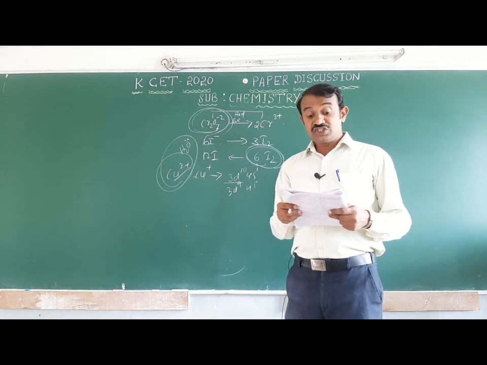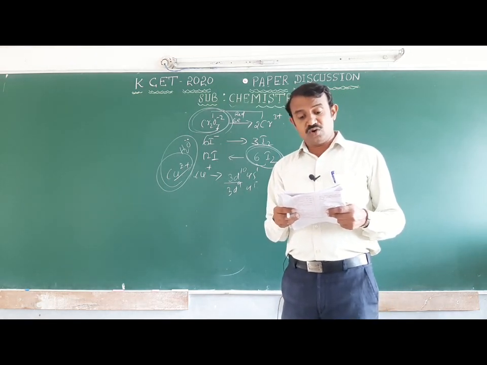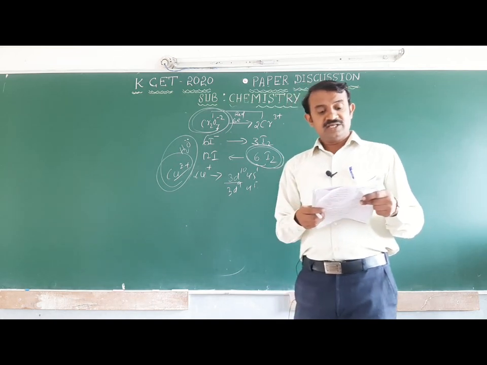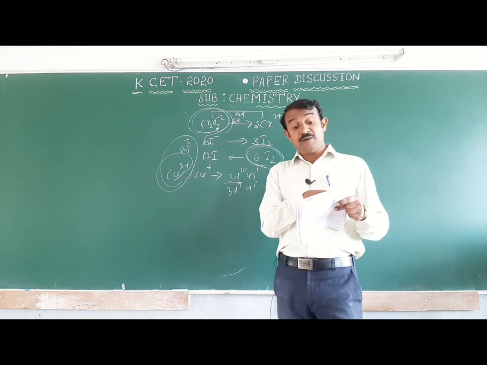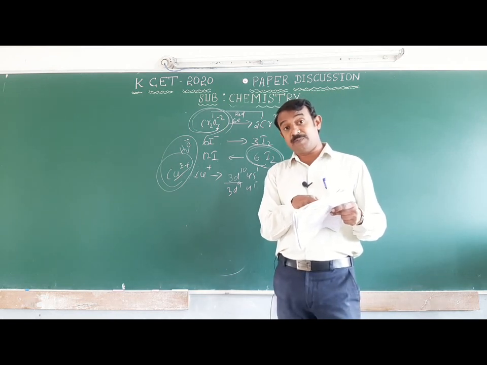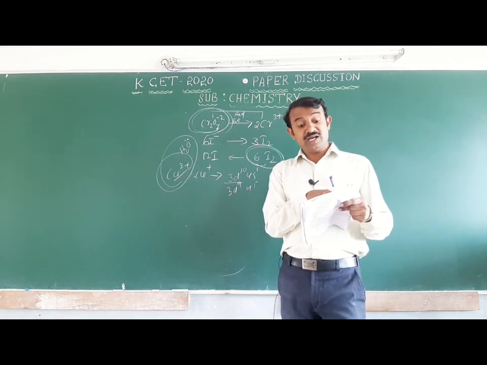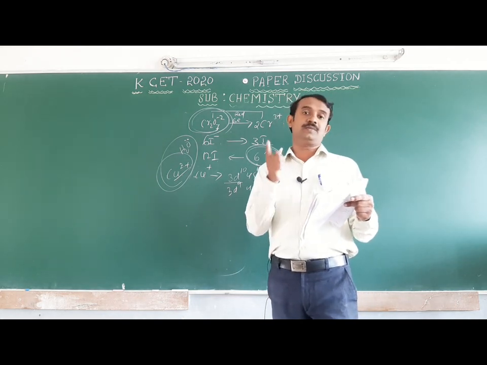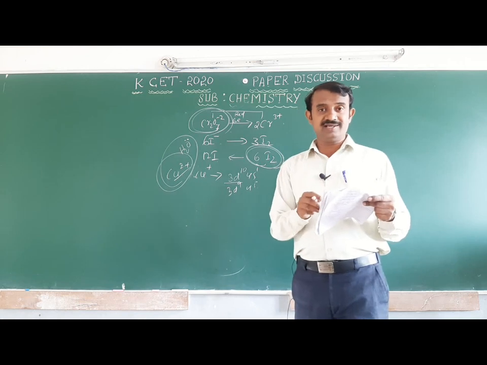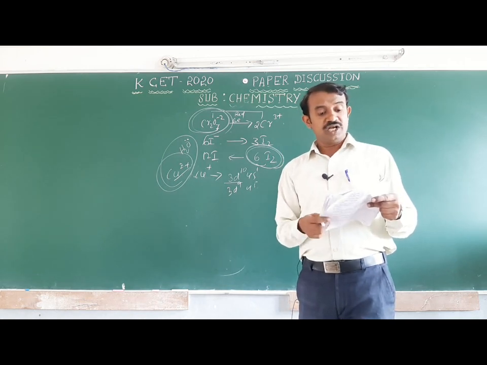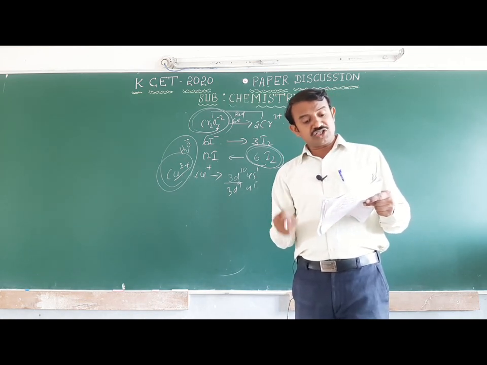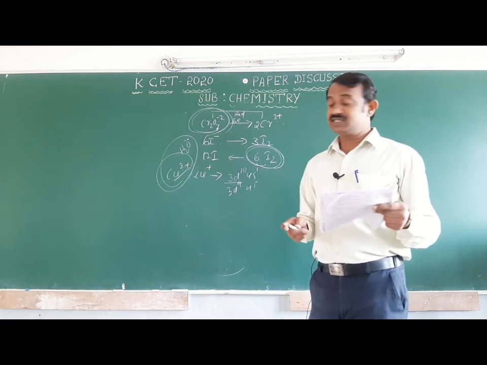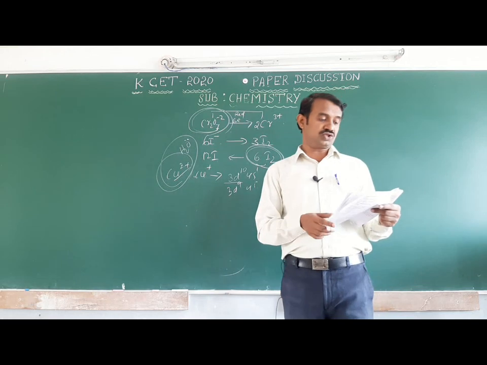Second one, Cu2Cl2 is more stable than CuCl2. Next one, CuCl2 means copper + is more stable than copper 2+, they have given. Next one, copper 2+ is more stable than copper +. Option third is the correct answer. Option 4, the stability of cuprous chloride is equal to the stability of cupric chloride. This is wrong; copper 2+ is more stable.